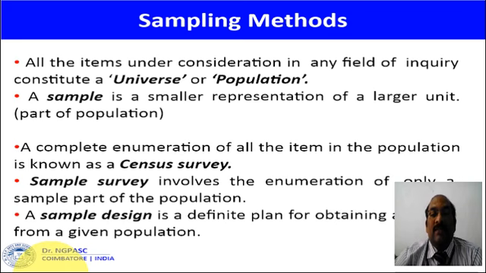If the researcher wants to collect the information from all the items in the population, then we can call it a census survey. In our example, if the researcher wants to collect the information from all the 10,000 customers and all the 500 employees, then we can say there is a census survey. In some research, the researcher selects samples from the population and then carries out the research. That is called a sample survey.